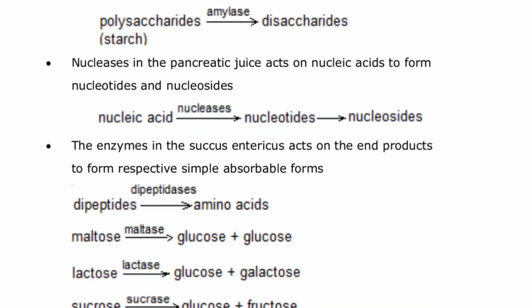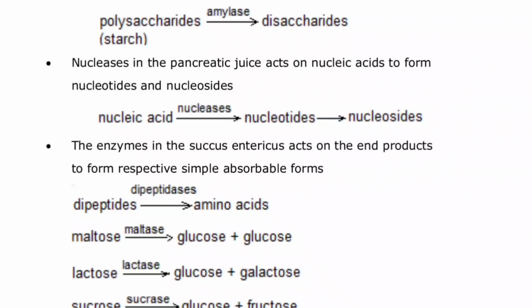Now the enzyme in the succus entericus. The enzyme in the succus entericus acts on the end product to form the respective simple absorbable form. The intestinal juice is called succus entericus. Do remember that the intestinal juice is called succus entericus.